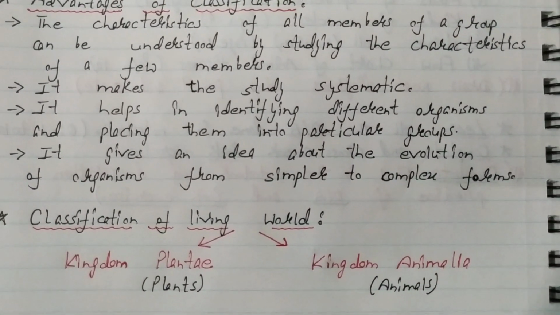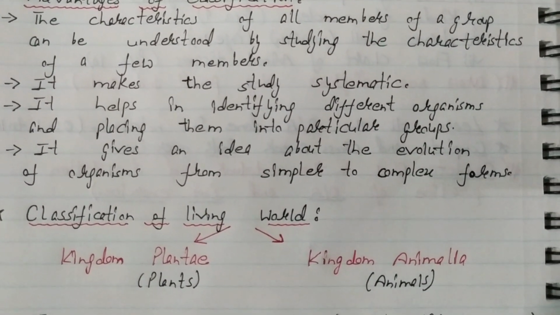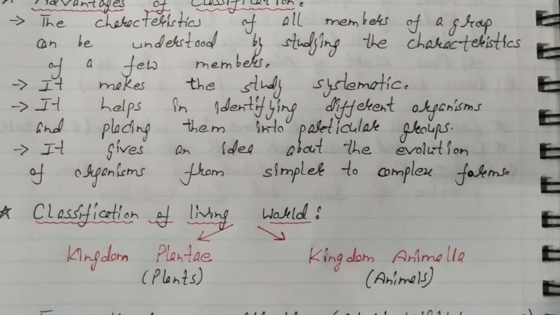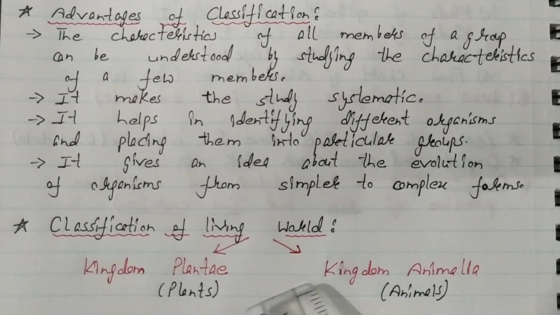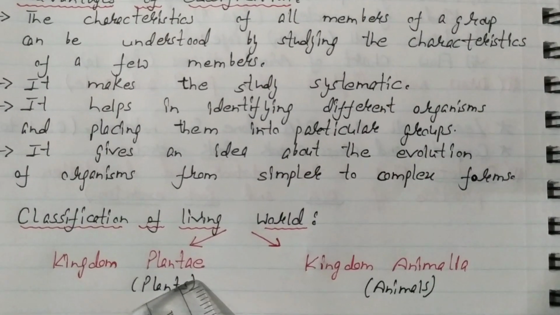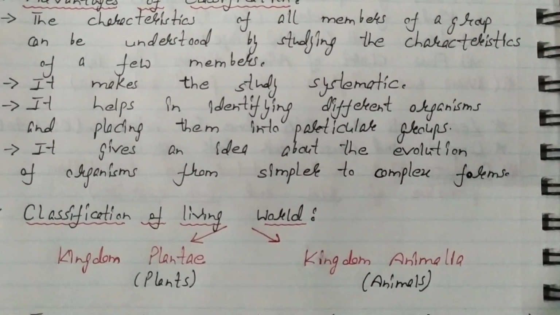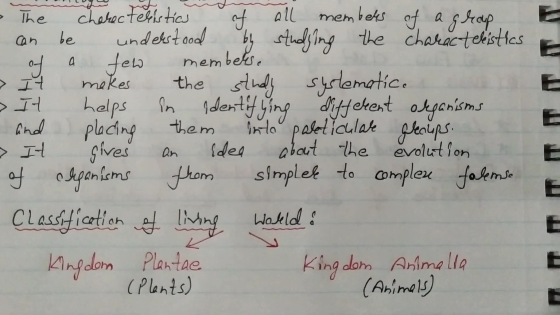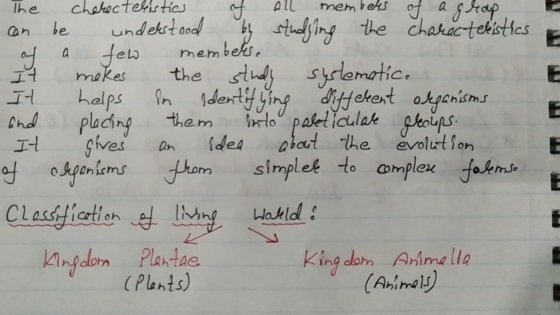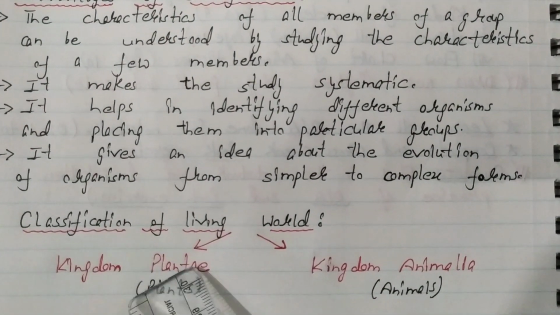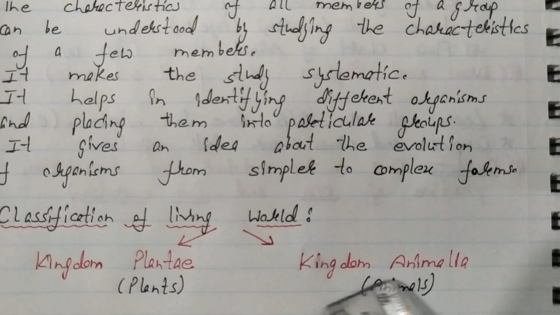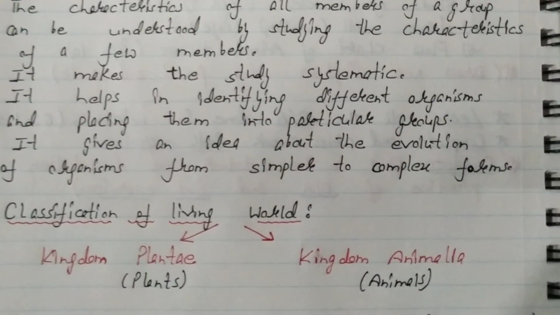Like for example, bacteria, which is a microorganism or microbe. It has a few characteristics of Kingdom Plantae and a few characteristics of Kingdom Animalia. So that means bacteria can neither be placed in Kingdom Plantae nor in Kingdom Animalia.